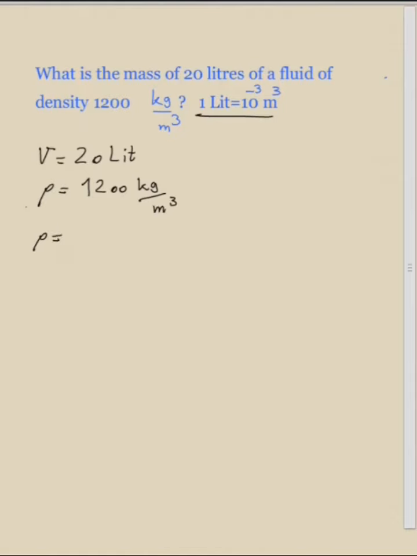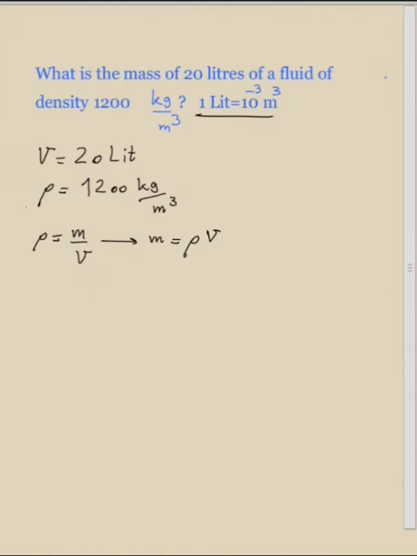So from the equation rho is equal to m over v, we can find m. M is equal to density times volume. But if you want to just multiply rho and v, you see that the units do not match. One is meter cubed and one is liters.